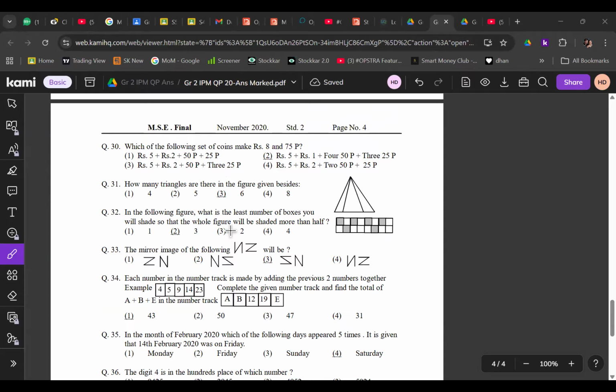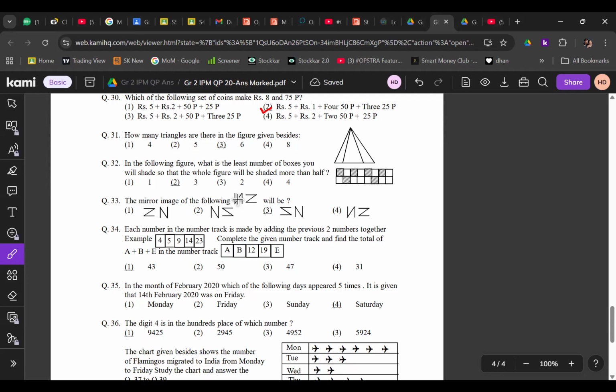Which of the following sets of coins will make 8 rupees 75 paise? Rupees 5 plus rupees 1 plus 450 paisa, 5 plus 325 paisa. Option 2, right? Yes. Okay. Rupees 5. Okay. How many triangles are there?